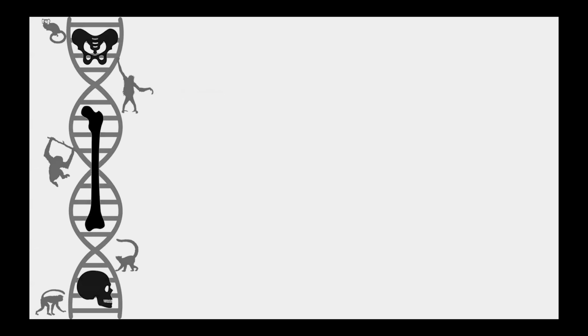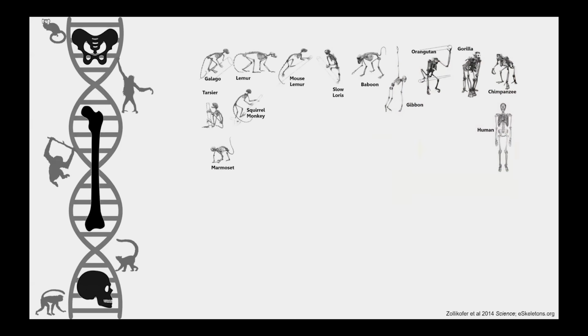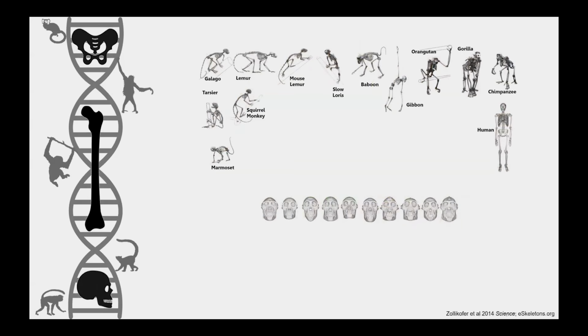So to start, for those of you that are not familiar with the skeleton, it is an organ in our body that serves a variety of extremely important functions. And these functions are conserved across individuals and species, but from an anatomical perspective, skeletal structures and shapes can vary drastically, both between species and within species. And additionally, the skeleton, unlike other soft tissues in living primates, can remain preserved in archaeological and paleontological records. So what we can do is we can use these tissues to learn about both living species and extinct species.